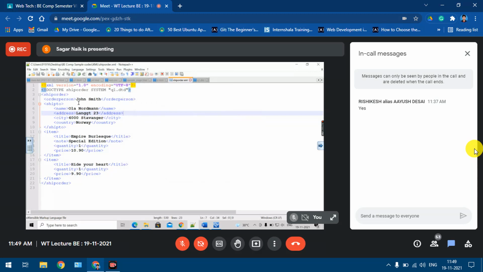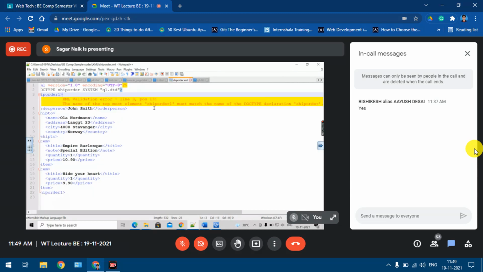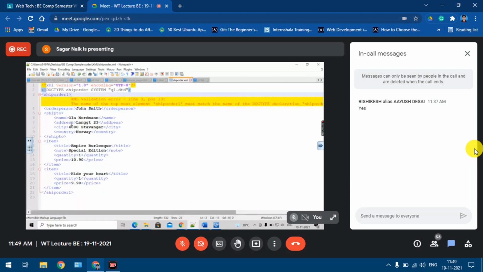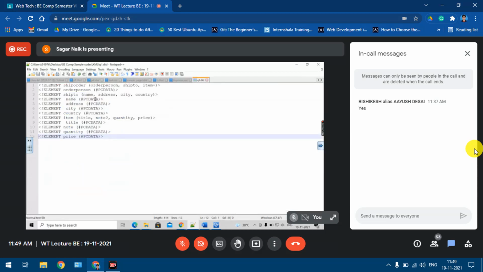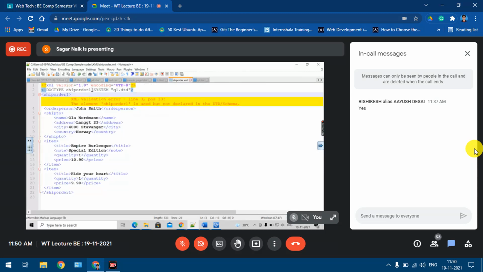Okay, I'll put some, I'll say ship order one, ship order one. Now if you look, this file is well formed. Yes, it is well formed. See, I'm trying to save. Okay, it's saving. Understood? No, right? Because ship order is the root element. Okay, fine. So it's detecting the error, right? Because it's validating against this particular DTD. So again, it's detecting the errors, right? So that was fine. So if I save now,